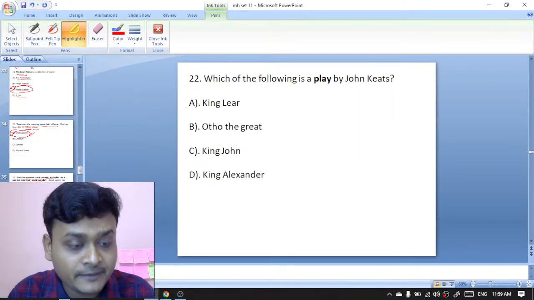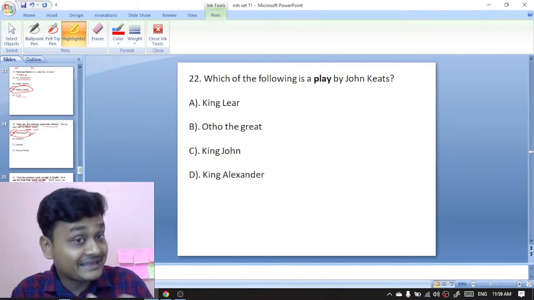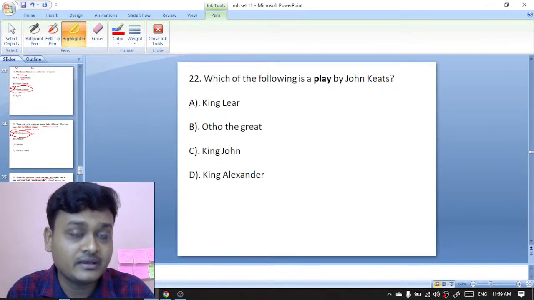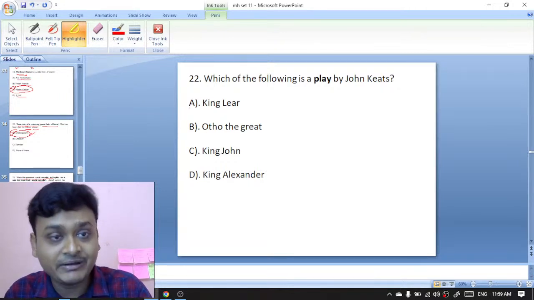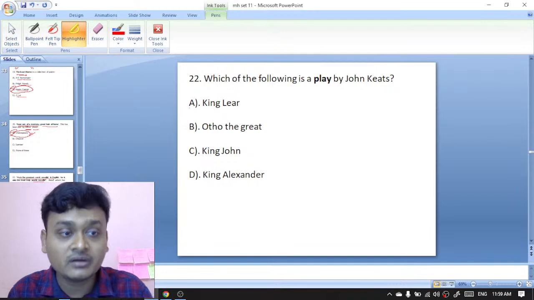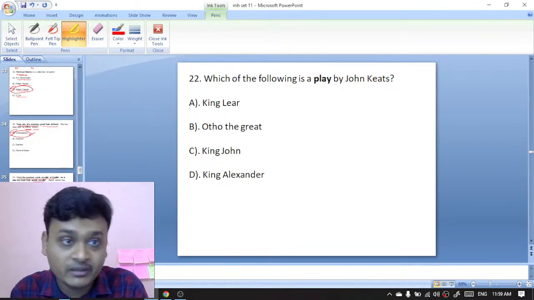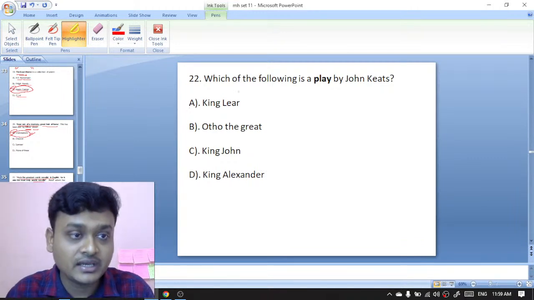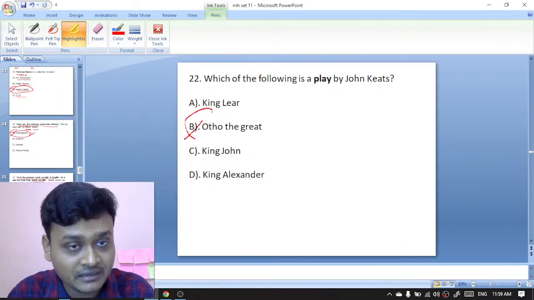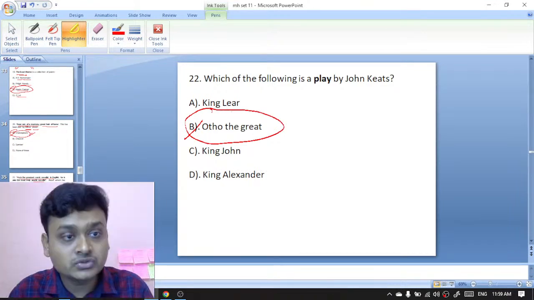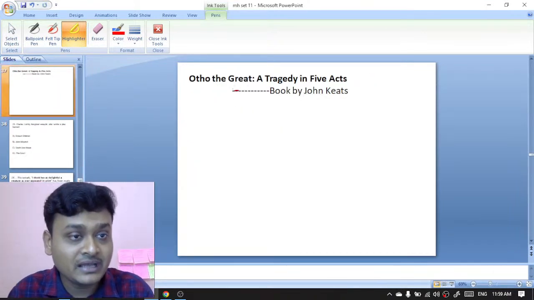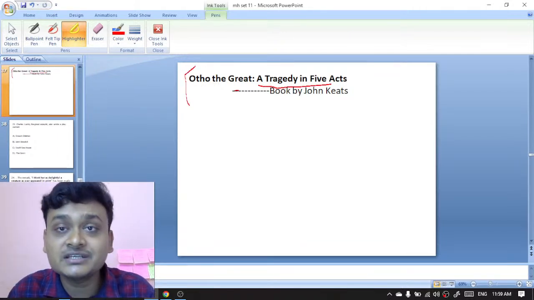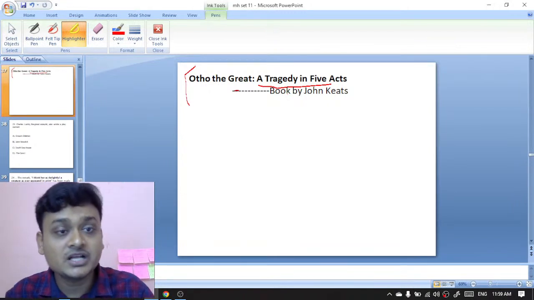Which of the following is a play by John Keats? It is a lesser known work by John Keats. Remember that John Keats has also written a play, and you will have to identify that play. King Lear, Otho the Great, King John, King Alexander. John Keats has written a play called Otho the Great, and B is the right option here. Its subtitle is A Tragedy in 5 Acts. This was written by John Keats.